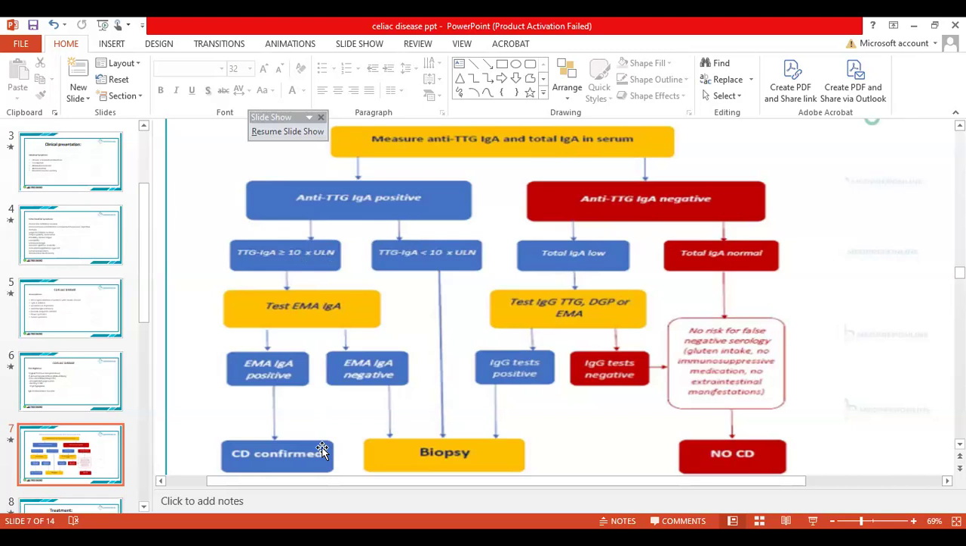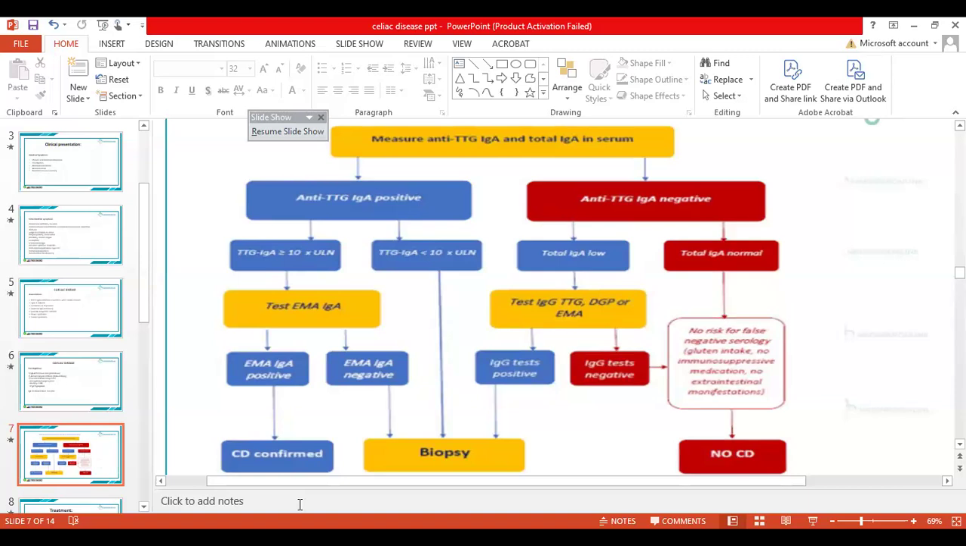The next step, in the yellow box, is that you test EMA IgA. As we studied, that is anti-endomysial antibodies, IgA. If that turns out to be positive as well, your celiac diagnosis is confirmed. You do not have to go for the biopsy. So what we did was anti-tissue transglutaminase IgA, which came out positive, with levels more than 10 times normal. Then you did the EMA, which was positive. You have diagnosed that child with celiac disease. You are going to refer that child to the gastroenterologist, and he is going to do all the follow-up of celiac disease in that child.